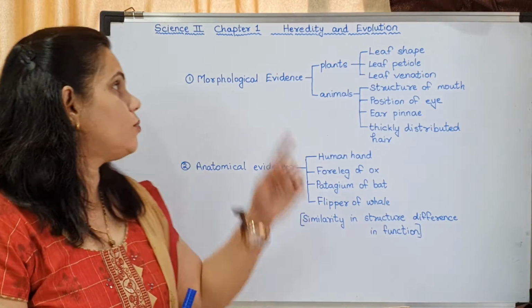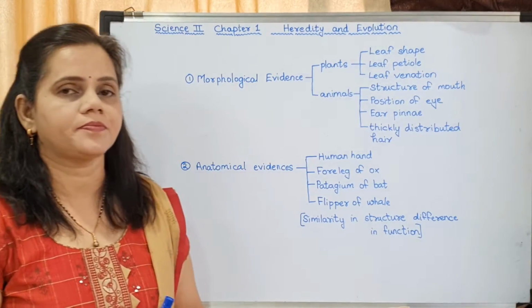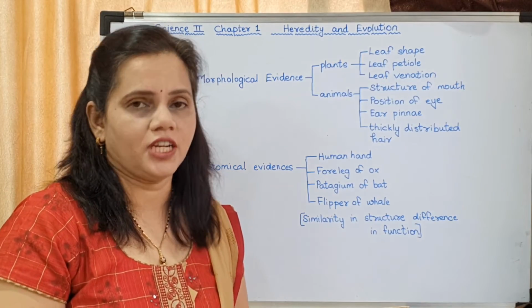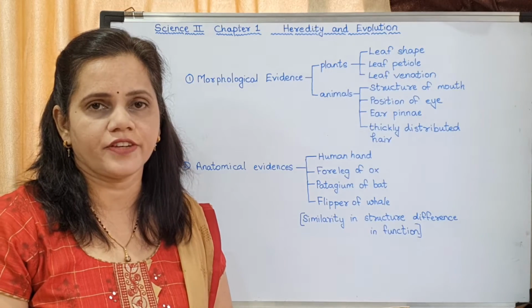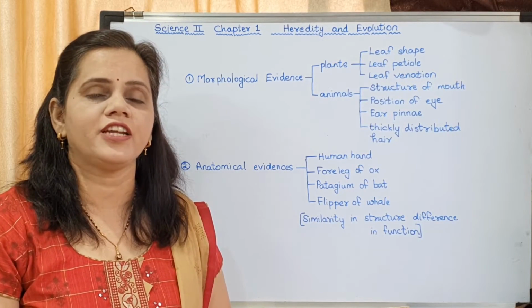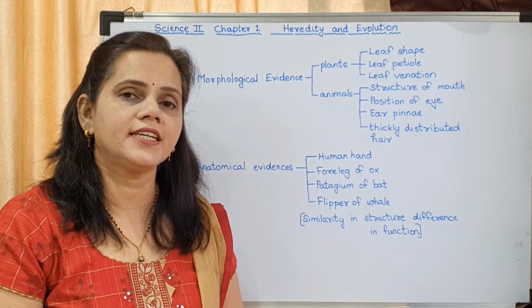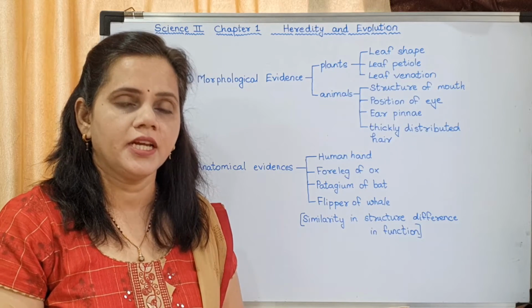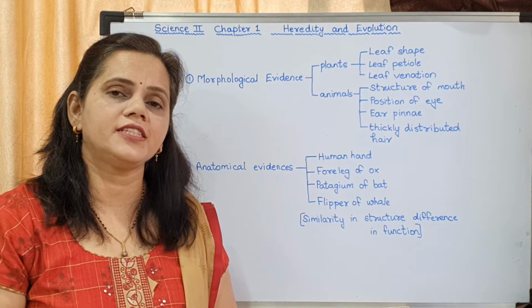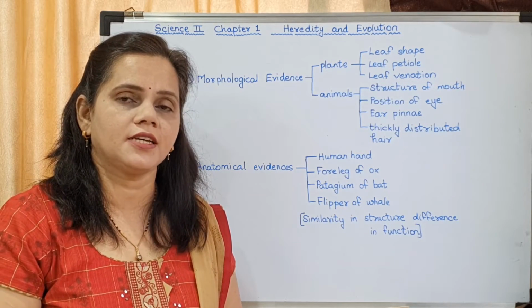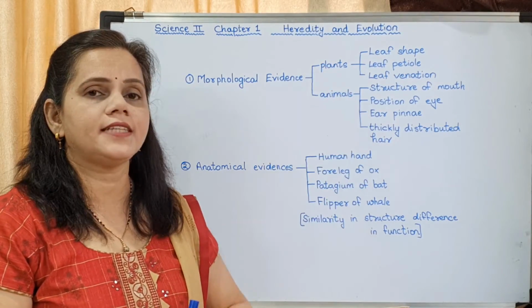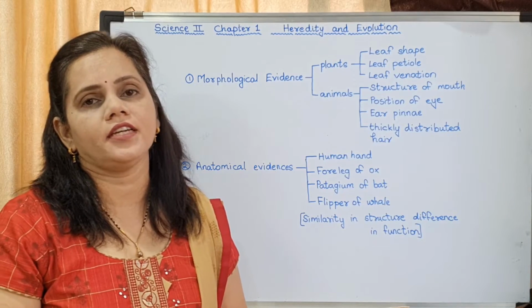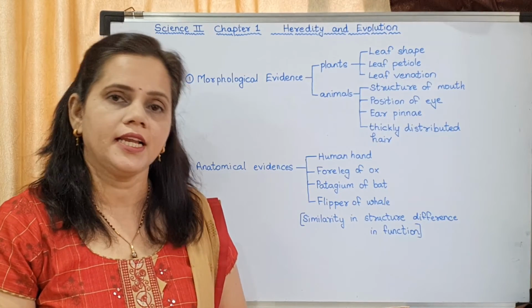Now morphological evidence. What is morphology? Morphology is the study of external characteristics of an organism. Now when we study the morphology of living organisms, both plants and animals, in plants you might have seen most of them have roots, stems, leaves.